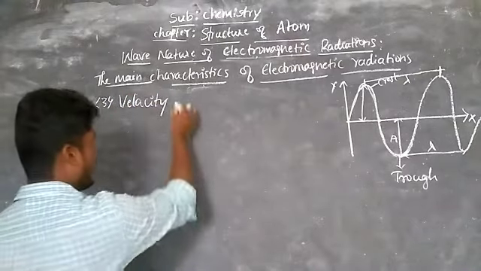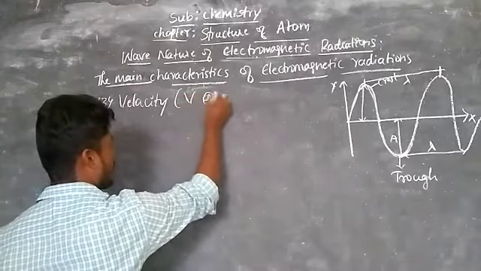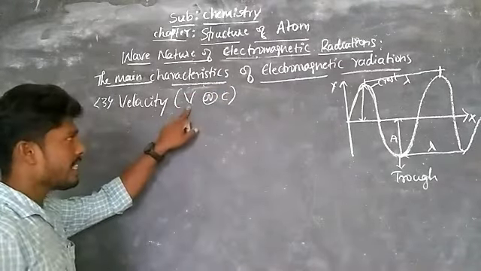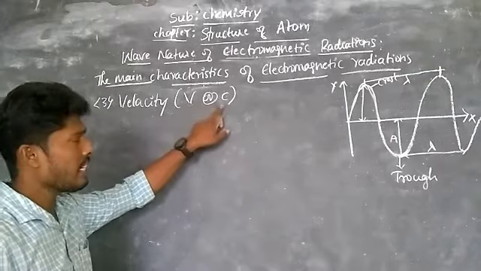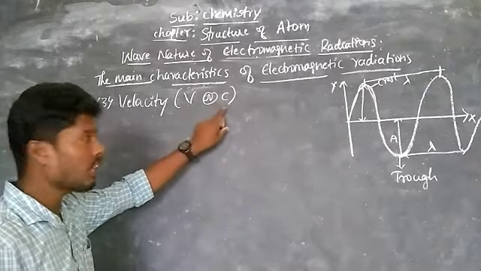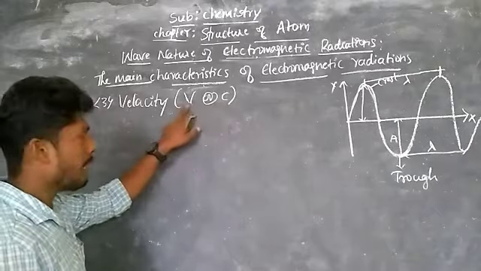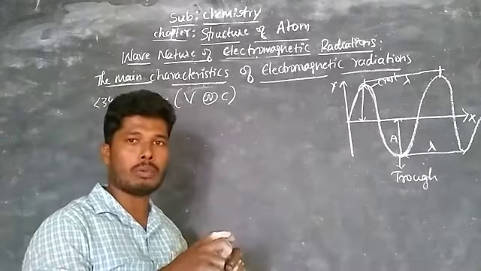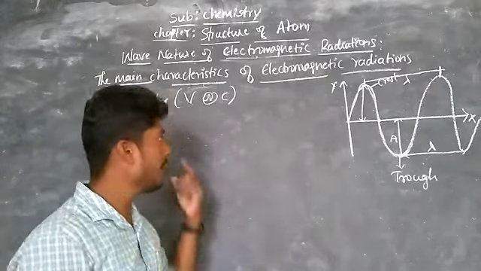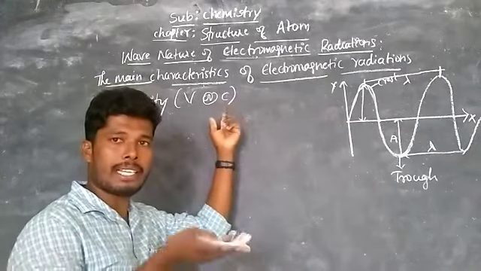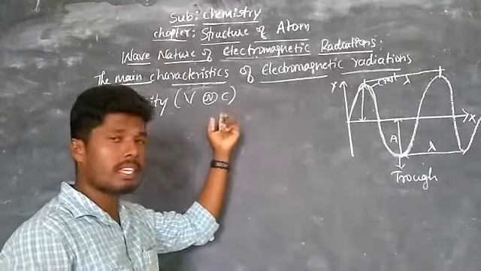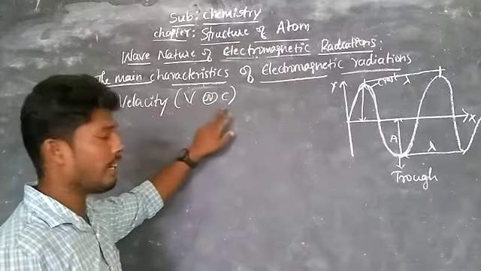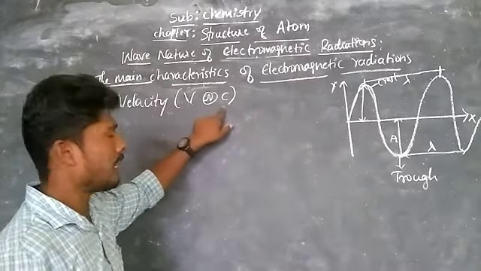Velocity is indicated by V or C. This V is used in a medium, and C is used in space. A medium means, for example, water in a beaker or any solution. C is used in space, that is, in air. This is the symbol used for velocity: either V or C. This is in medium and this is in space.